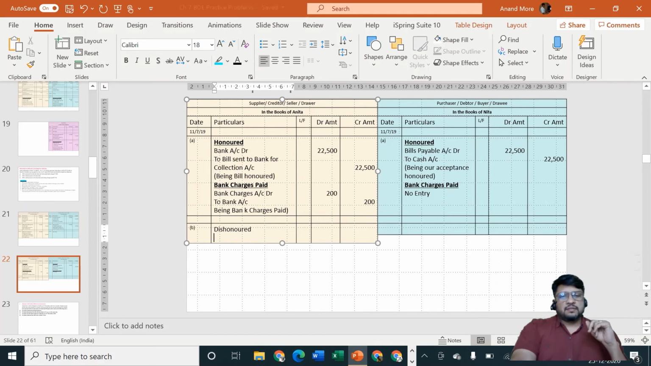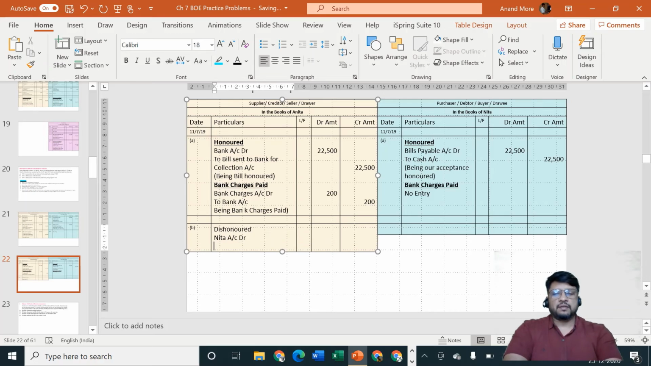The bank will tell us on the due date, 11th of July, that we have gone to Nita's place and asked Nita to pay the bill. Nita said sorry, I am not interested in paying the bill. So Anita knows that Nita is still a debtor. Nita account debit. But the bill is not going out now. The bill had already gone out of our cash box. We had already given it to the bank for collection.